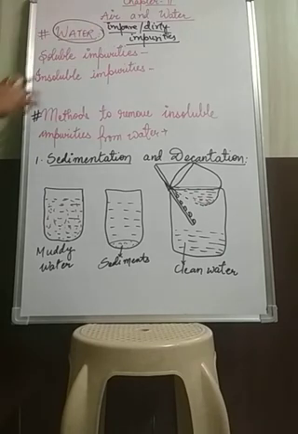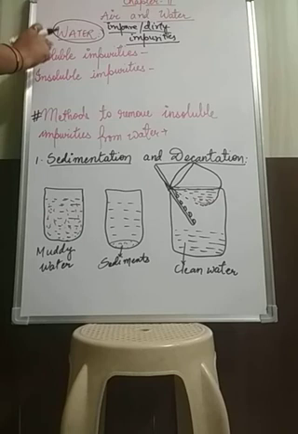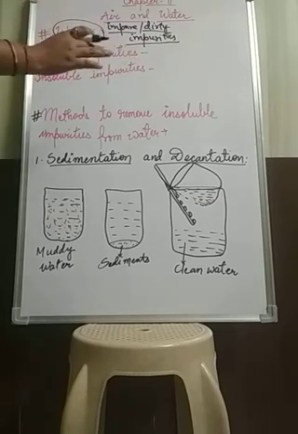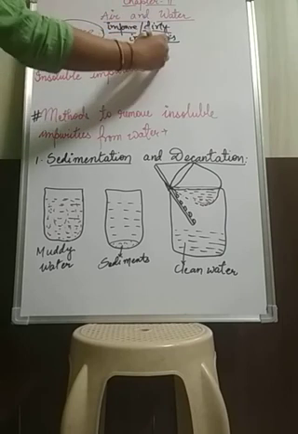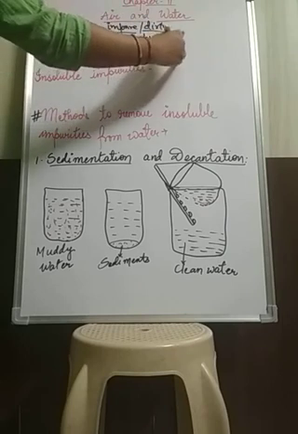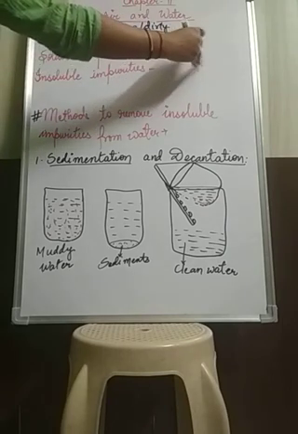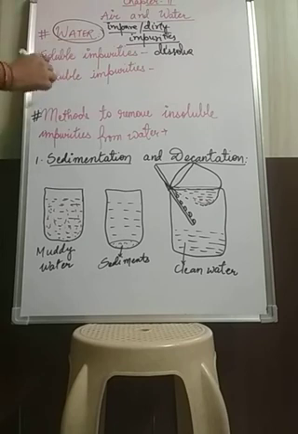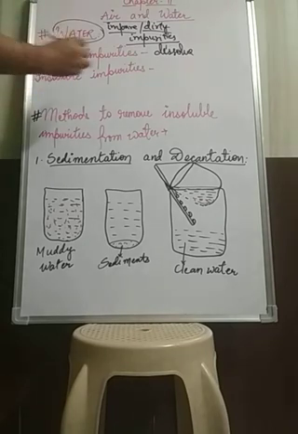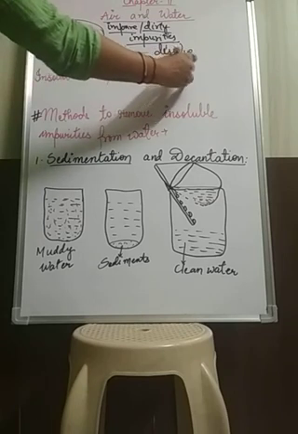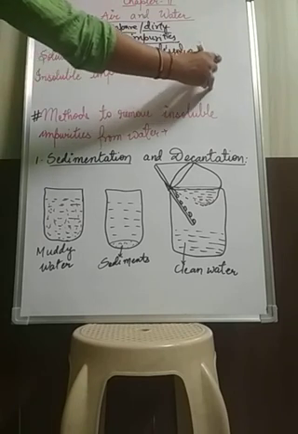The impurities which are present in the water, the substances which make the water impure, are of two types. One is soluble impurities. Soluble means which can dissolve, which can easily dissolve in water. Soluble impurities are those which can dissolve in water, whereas the next one is insoluble impurities, which do not dissolve in water.